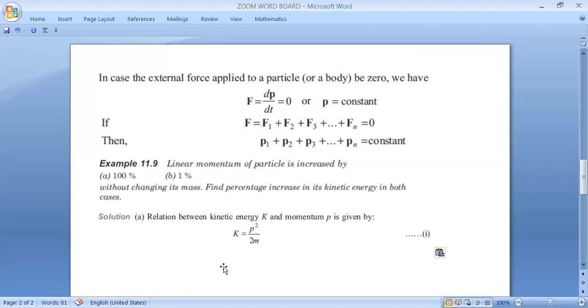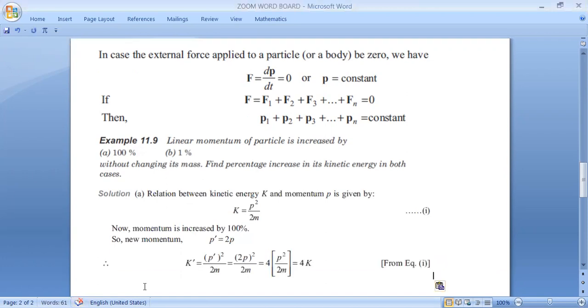If I increase P by 100%, it means our new momentum will become 2P. P is increased by P, so P plus P automatically becomes 2P. Now in our kinetic energy expression, let us put 2P.